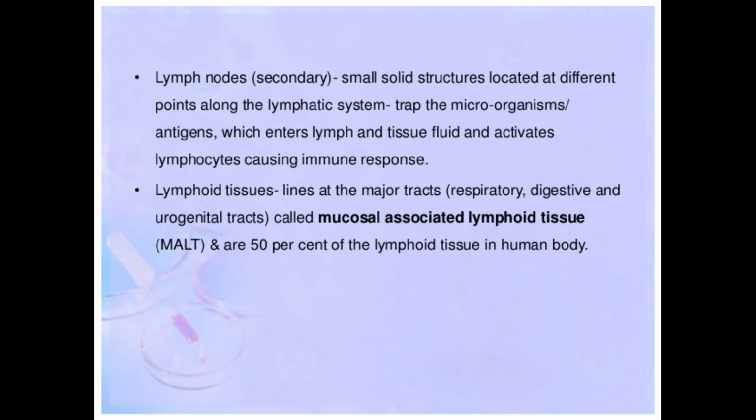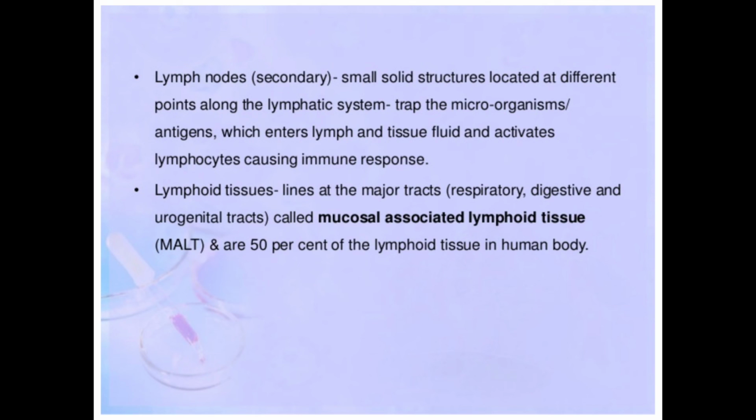Okay, and this is a small solid structures located at different points along the lymphatic system. Small solid structures, सानो dot like granules like solid structures हो. यो चाहिँ कहाँ हुन्छ भने different points along the lymphatic system मा, लिम्फेटिक सिस्टमको different points हरूमा all over the body scattered भएर बसेको हुन्छ.